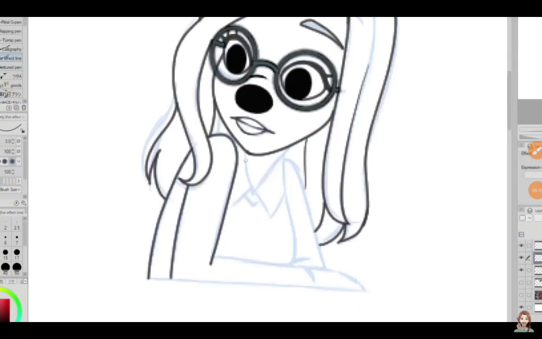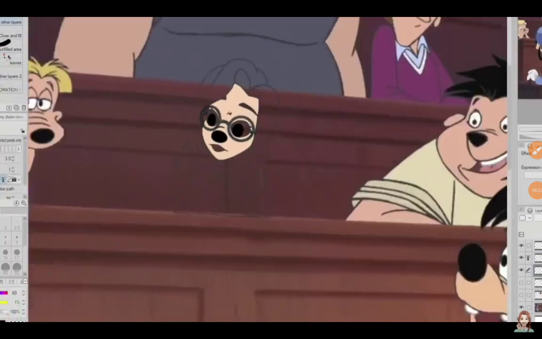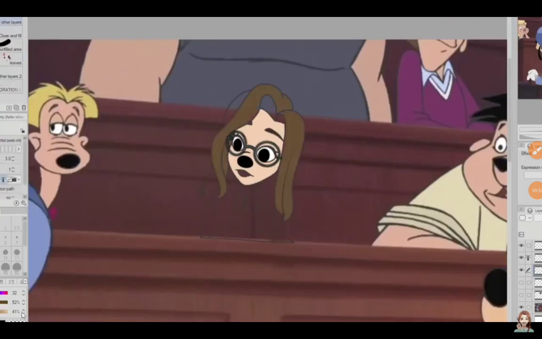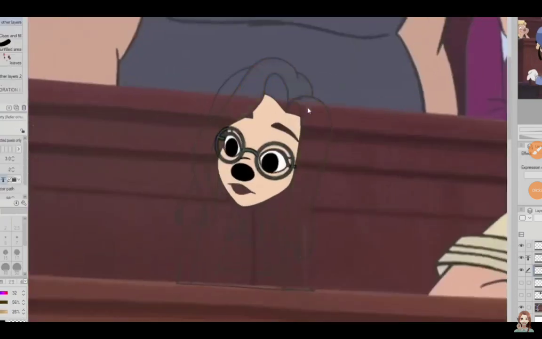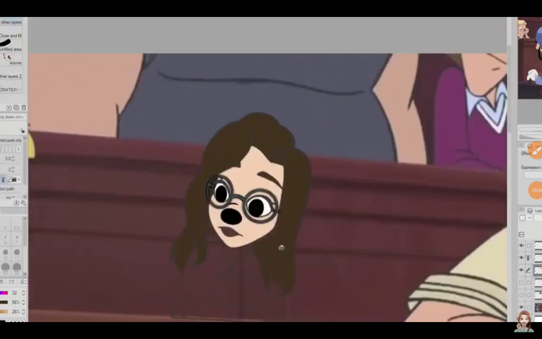For my character design, once again, I have my little bright glasses, and I decided to make my hair part off to the side. I tend to switch my hair part between the middle and the side, and I kind of just part my hair wherever I feel like it. So sometimes I draw myself with a middle part, or sometimes with a side part. In this case, my base had a side part, so I did the same part as my base.